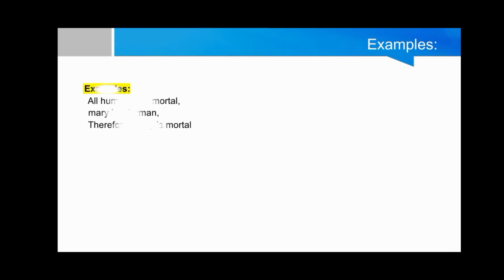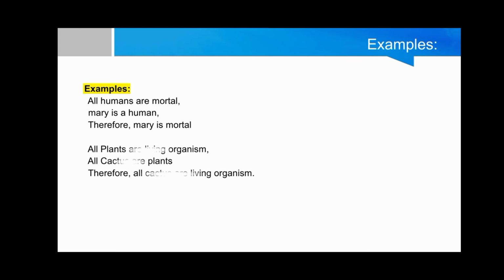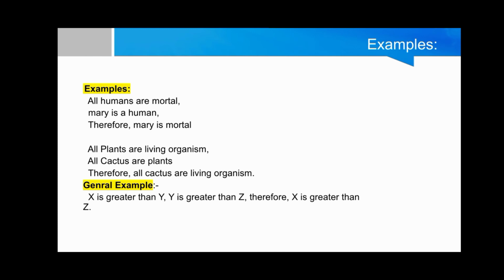Examples. For example, we have one premise that all humans are mortal. Mary is a human, therefore Mary is mortal. We can get the conclusion that Mary is mortal. We have another example: all plants are living organisms. All cactus are plants. So therefore all cactus are living organisms. A general example is that x is greater than y, y is greater than z, therefore x is greater than z.